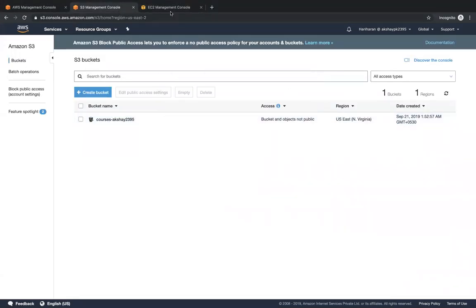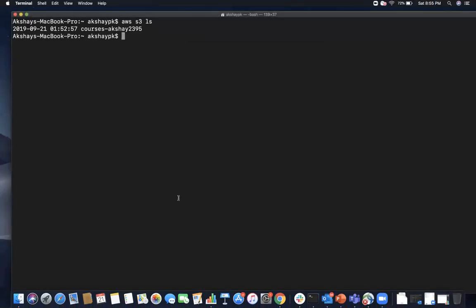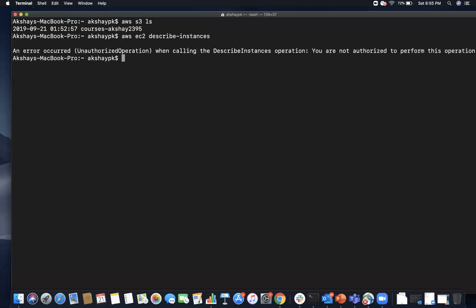Similarly, if I call any AWS API related to EC2, I should get an error, right? So if I say aws ec2 describe-instances, I may be wrong with this. Let's see. You can see that an error has occurred: you are not authorized to perform this operation, because Hariharan does not have access to EC2.